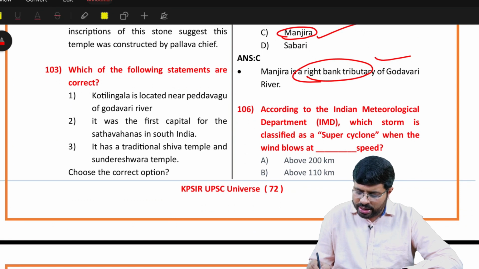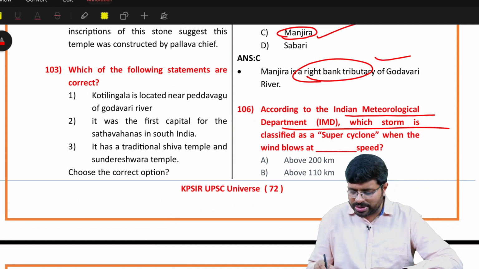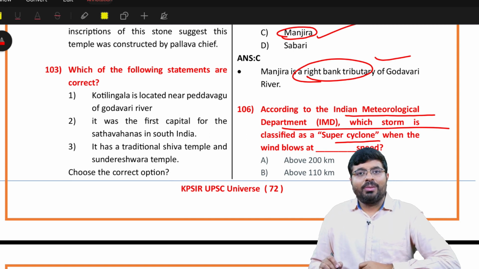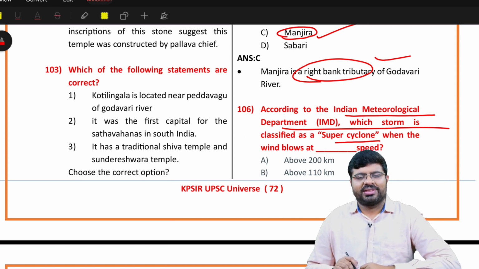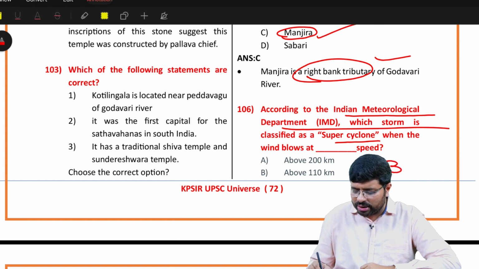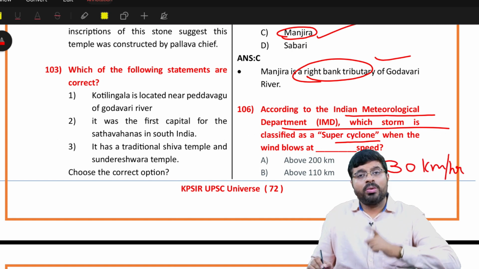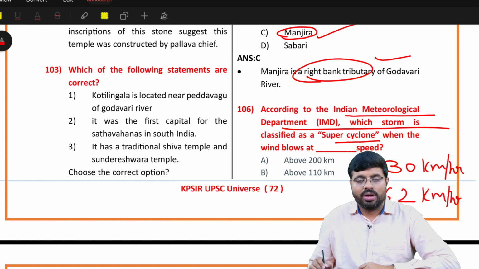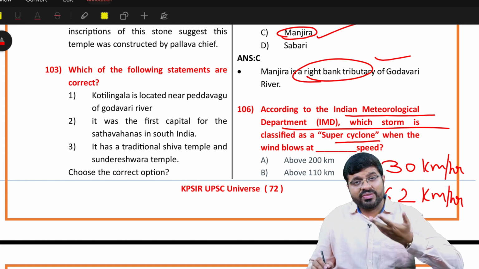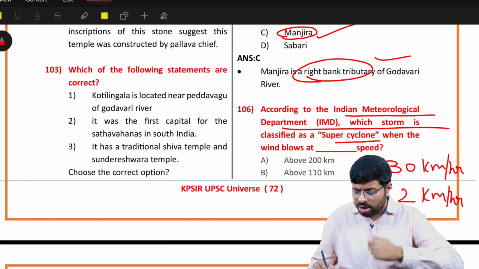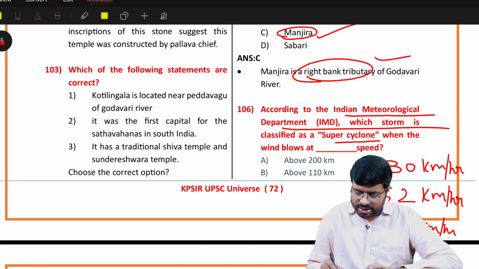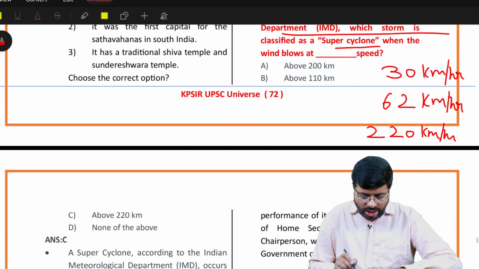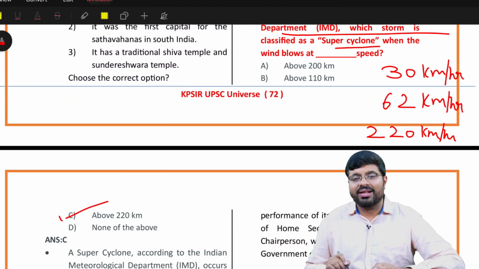Right. Then, according to the Indian Meteorological Department, which storm is classified as a super cyclone? See, when a low pressure area is formed in the Bay of Bengal, it is a low pressure area. It will be considered a cyclone only when wind speed crosses 62 kilometers per hour. From there, severe cyclone, very severe cyclone, extremely severe cyclone, and so on. If the wind speed crosses 220 kilometers per hour, then it is called a super cyclone. So answer is above 220 kilometers per hour. Now this is a technical thing. Maybe you have studied cyclones, then only you will know, right?